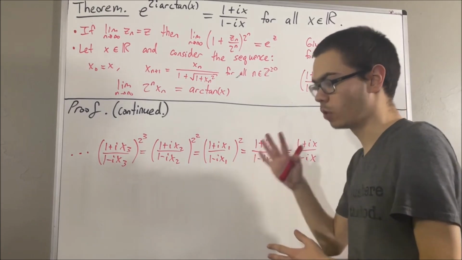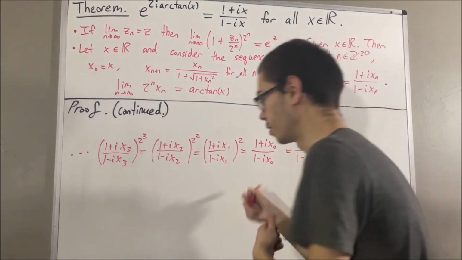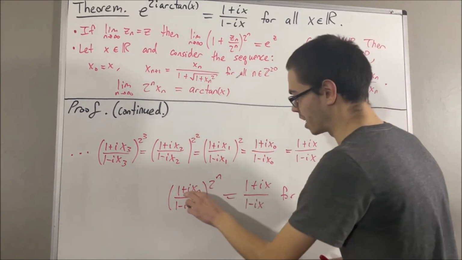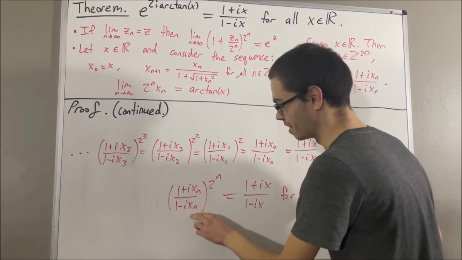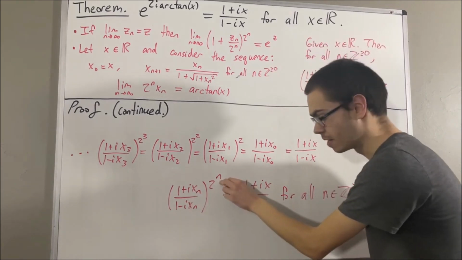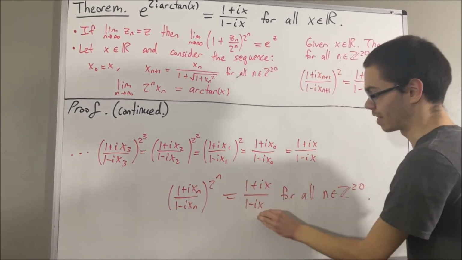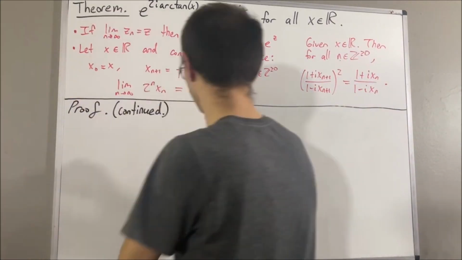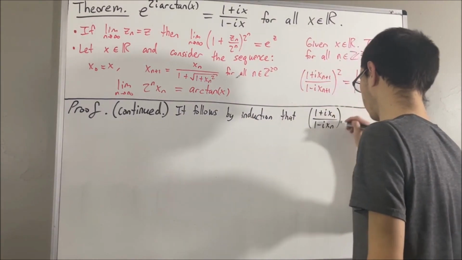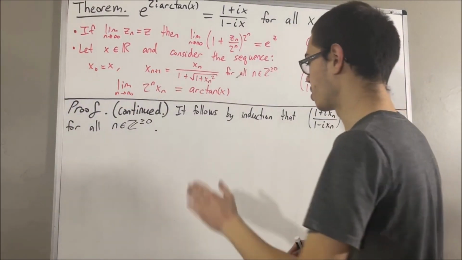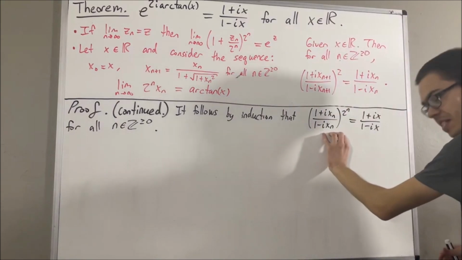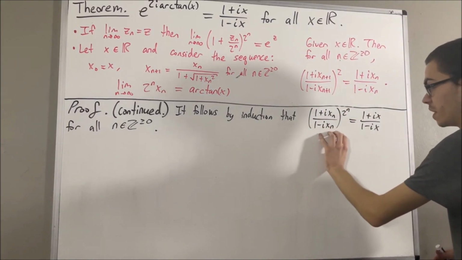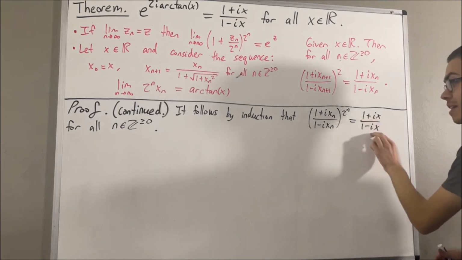In general, we can establish by an induction argument the following: 1 plus ixn over 1 minus ixn to the power of 2 to the n is equal to 1 plus ix over 1 minus ix for all n greater than or equal to 0. So then, if we consider this sequence, every term in this sequence is equal to 1 plus ix over 1 minus ix.